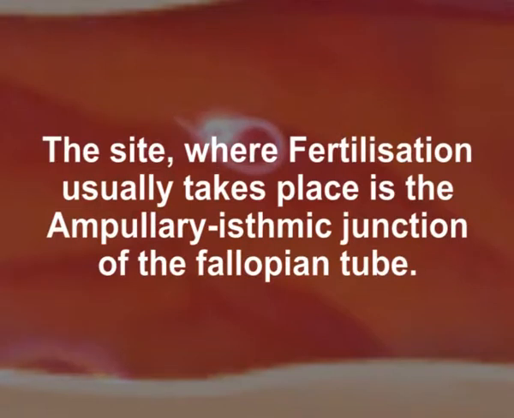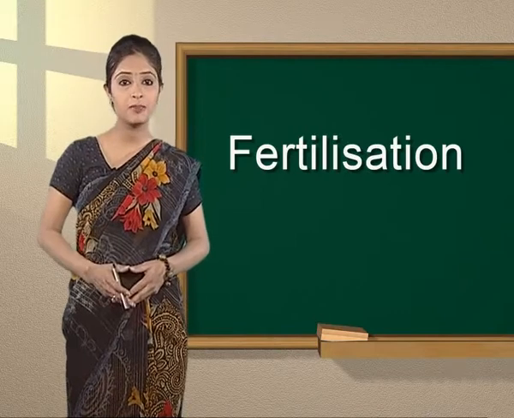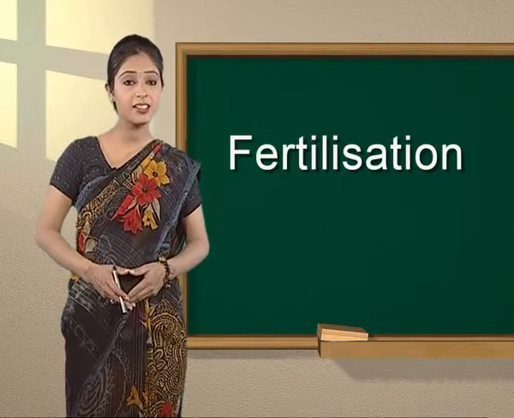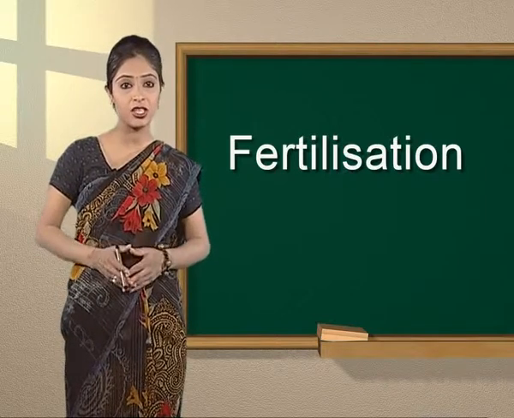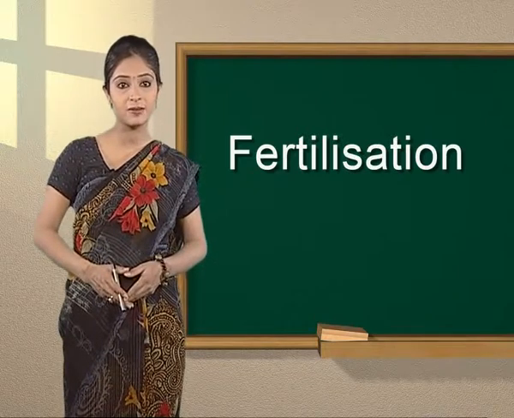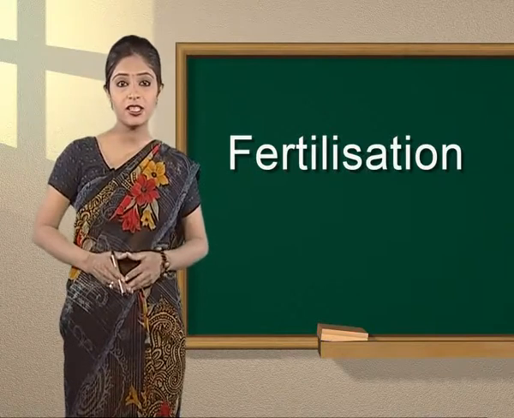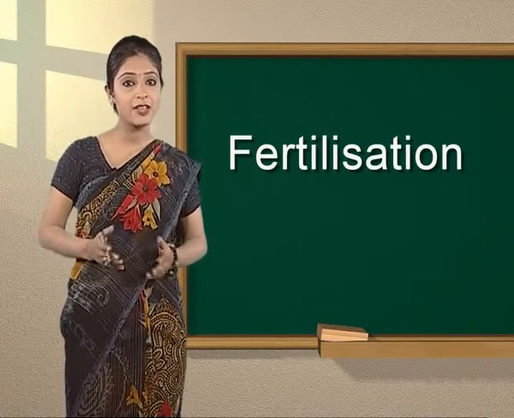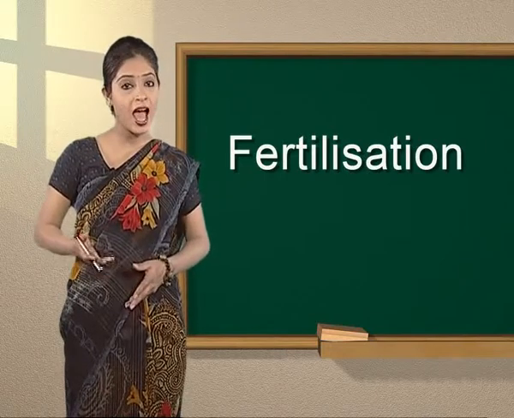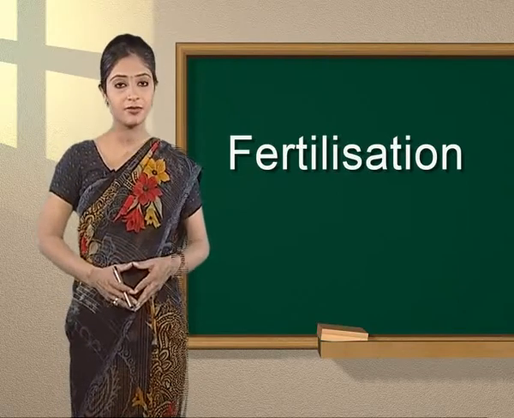Students, you know the sperm and the ovum are two haploid cells, and it is the process of fertilization that restores the diploid number of chromosomes. The union of a sperm and egg is an extraordinary cell fusion that gives rise to the usually diploid number of chromosomes and triggers a very sophisticated developmental process.